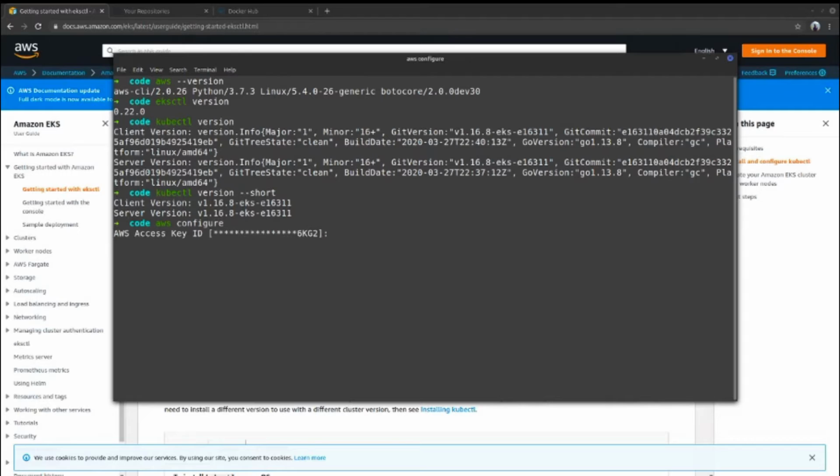It will ask you for the access key ID, which I have already configured, the secret access key, and which region you want to interact with. ap-south-1 is for the Mumbai region, and the output format you can leave blank. It will use the JSON format.